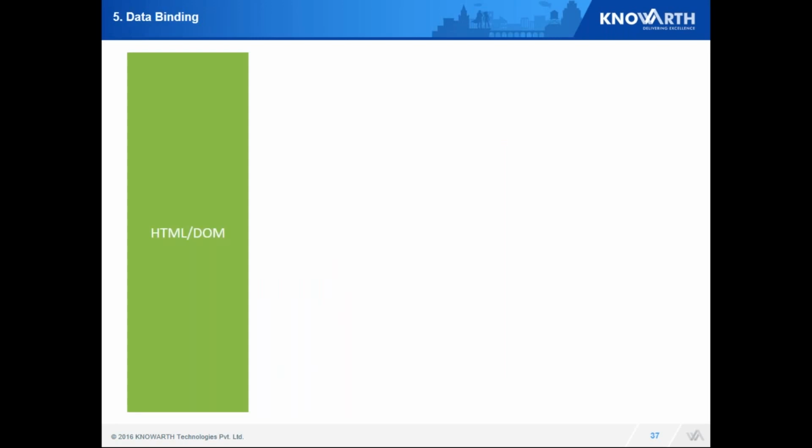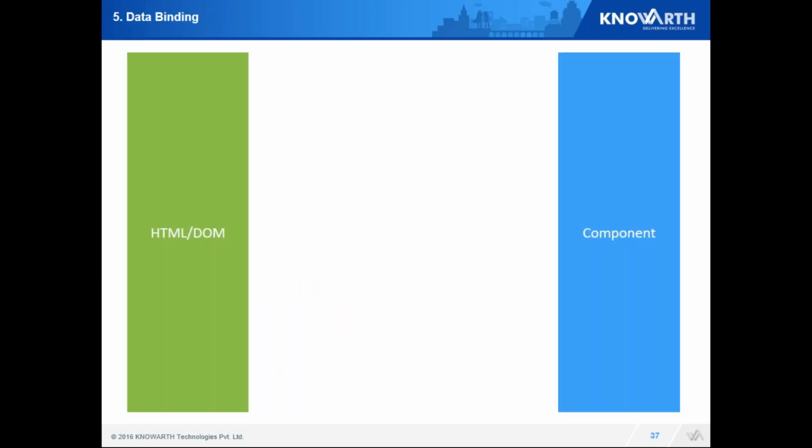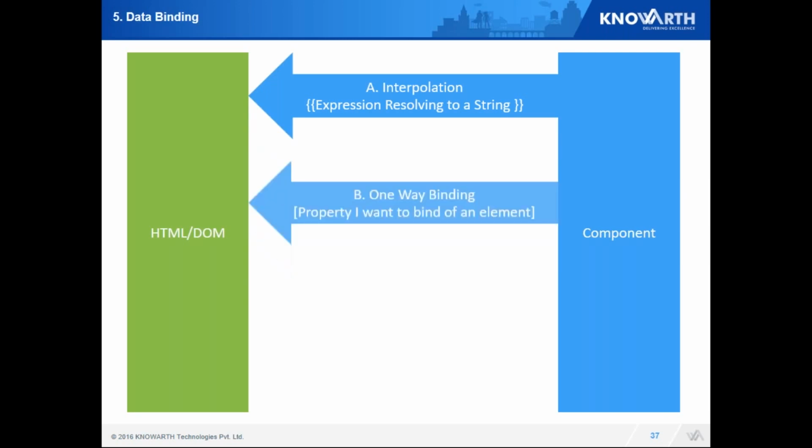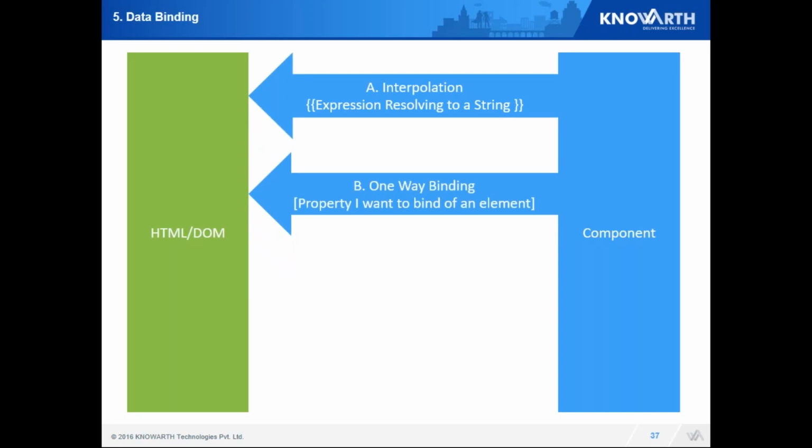We'll come to the next component, data binding. So, how many types of bindings can be done in DOM and component? First is interpolation. Whatever thing I pass from component to DOM, I can access it in double curly braces. Second is one-way binding.